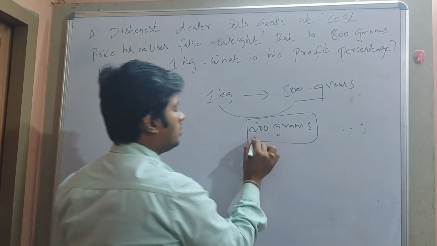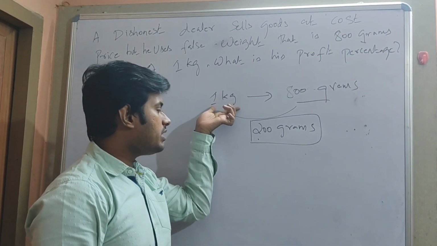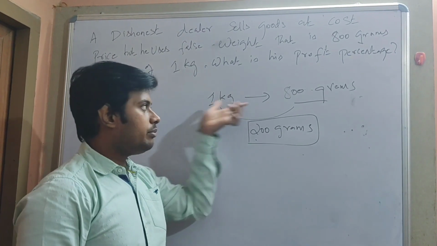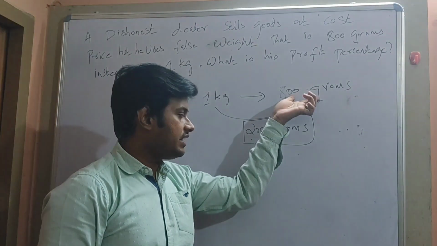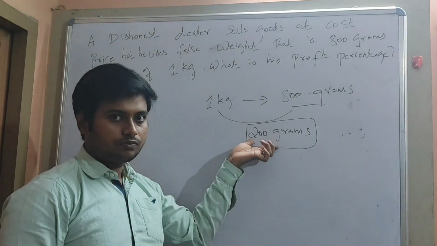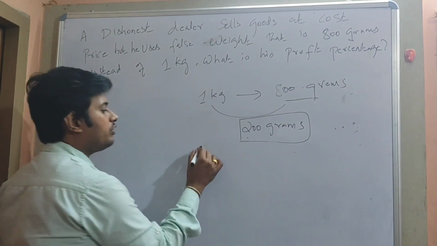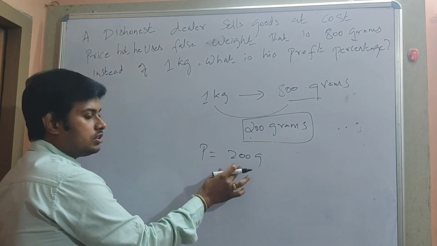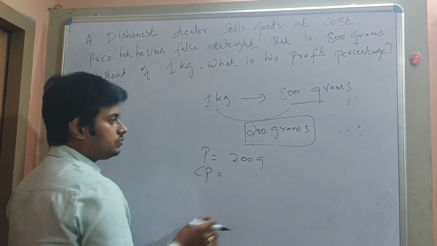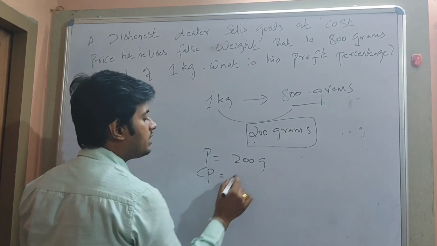grams. For every 1 kg he sells, according to him it is 1 kg, but the actual weight is 800, so the profit is 200. So for every 800 he sells, I get 200 as profit. Have you understood the process? For every 800 I get 200 as profit. So profit value is 200 grams. Now what is the cost price? What is the actual money he spends? Actual money he spends for only 800 grams.